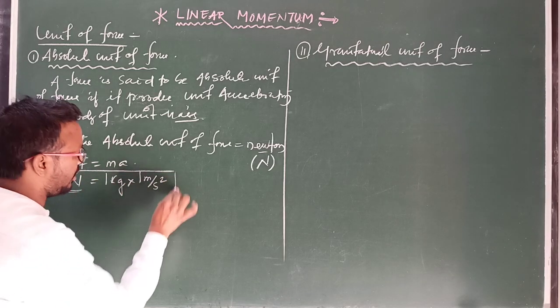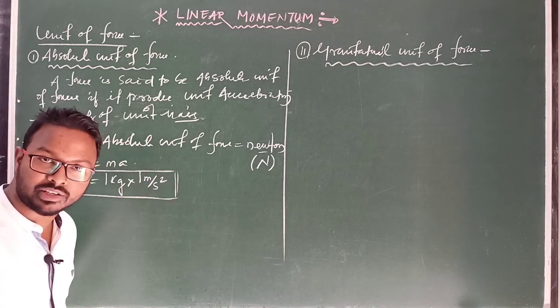So you can write the definition of 1 Newton. What is the definition of 1 Newton?